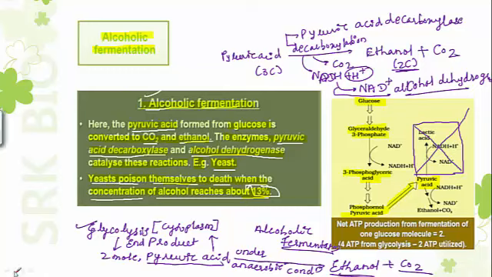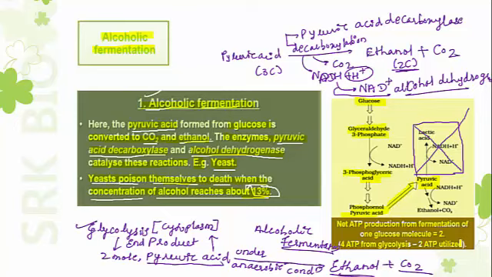Then the final net gain, or how much ATP is produced. Net ATP production from the fermentation of one glucose molecule is 2. Only 2 ATP molecules are produced, because 4 ATP molecules are produced in glycolysis, but 2 ATP molecules are utilized, so there is no further production of ATP.